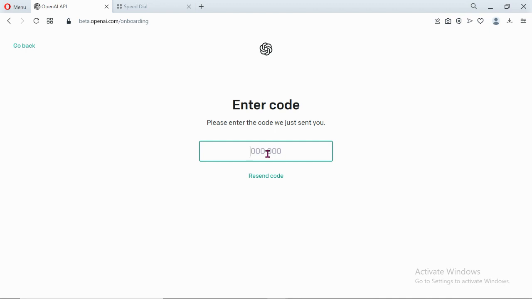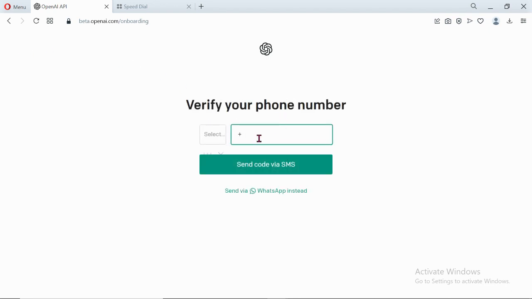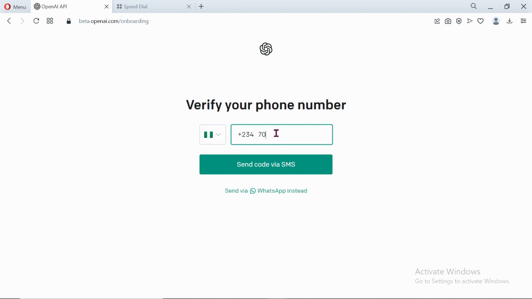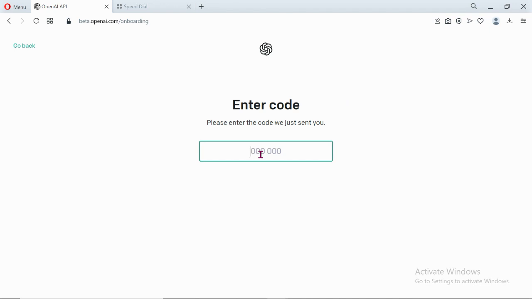So I think I possibly entered a wrong phone number. I'm just going to try another number. Okay, let me use this number and see. Okay, yeah, this went through. So I think the former was a wrong phone number.